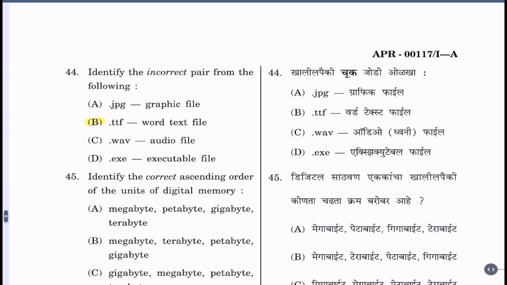Question 44. Identify the incorrect pair from the following. A. .jpg graphic file. B. .ttf word text file. C. .wav audio file. D. .exe executable file. The incorrect pair means the correct option is .ttf word text file.